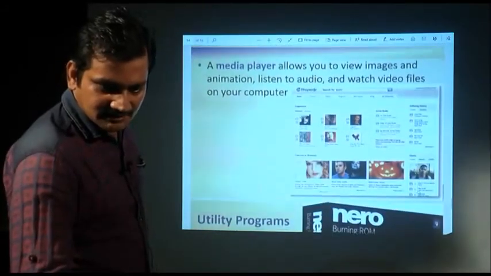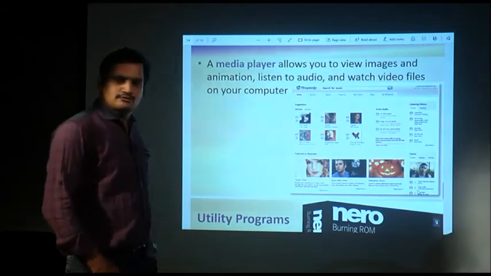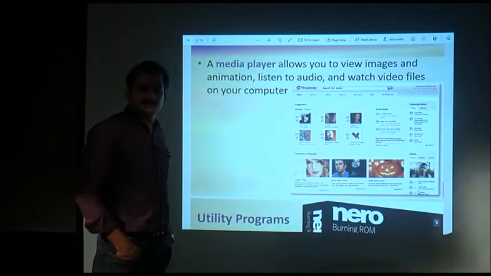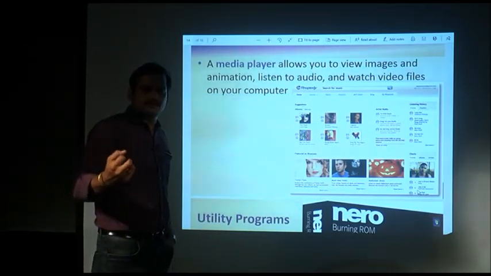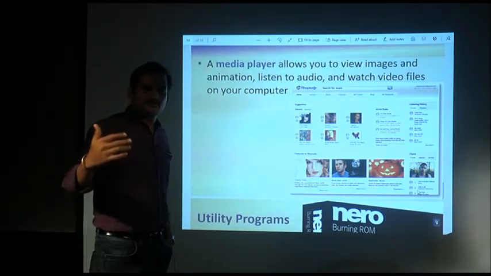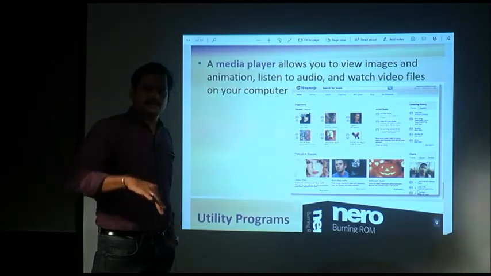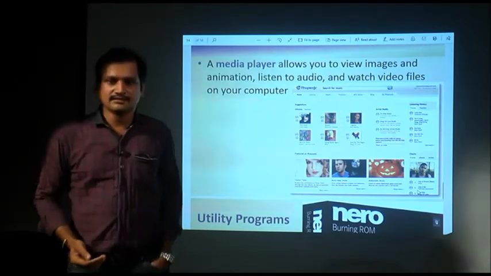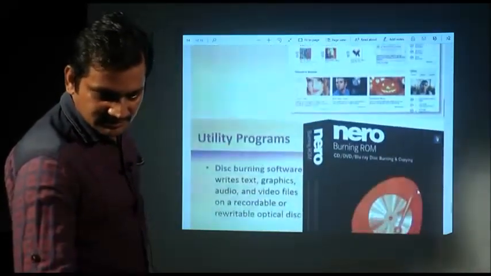Then comes the media player. Media player is another utility program that allows you to view images and animations, listen to audio, and watch video files in your computer. Some media players come with the system, such as Windows Media Player that comes with the Windows operating system. If it is not there, we have many media players available that you can install in your system to listen to audio, watch videos, and view animations and images. So these are some of the utility programs.